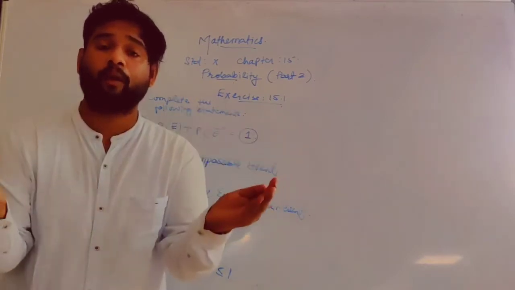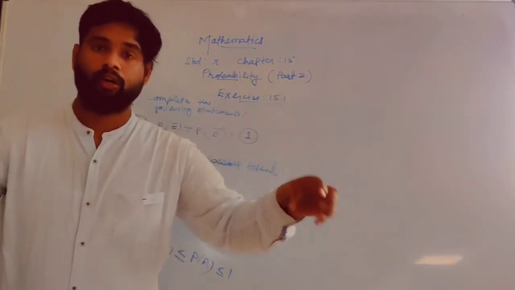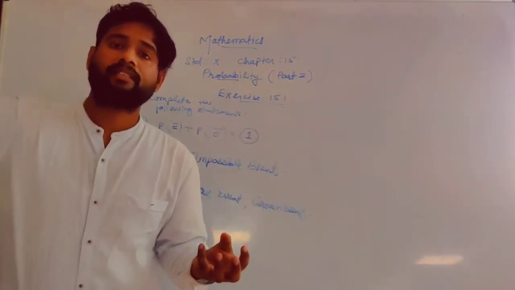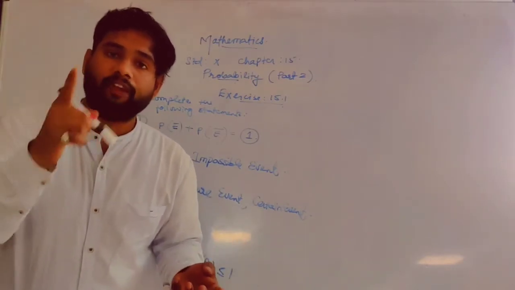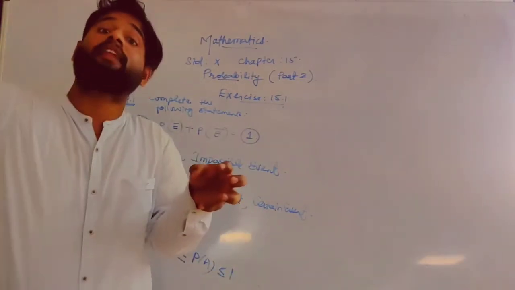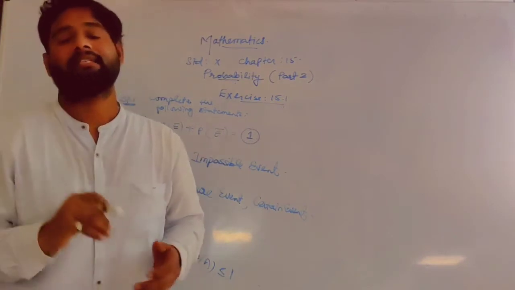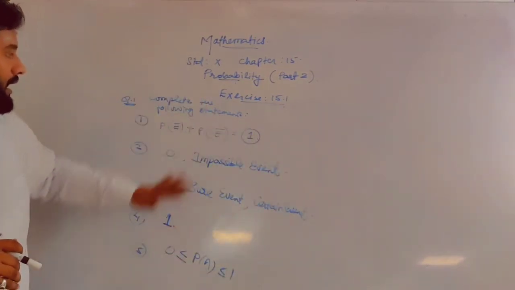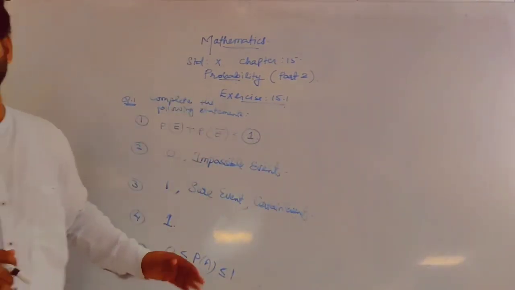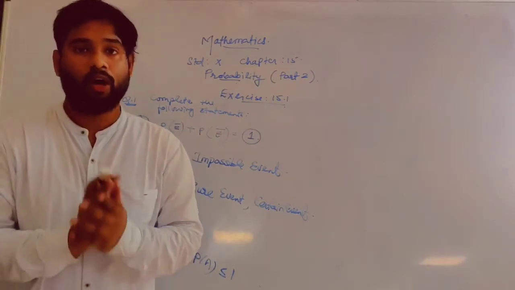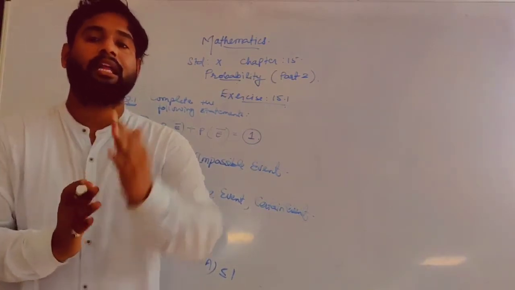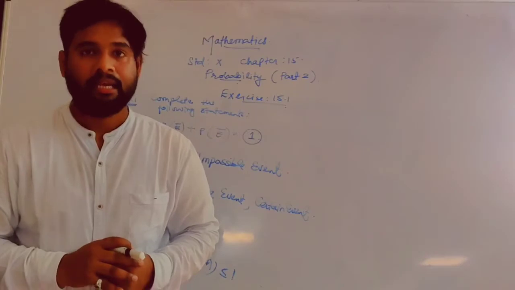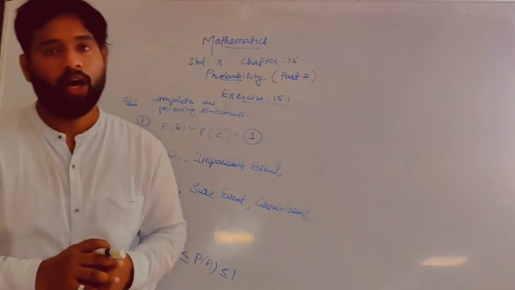What is the range of probability? 0 to 1. So what is the minimum value? 0. What is the maximum value? 1. So the probability of any event can be 0 or more than that, and can be 1 or less than that. So all of that has been discussed in video lecture number 1. I hope you have understood this entire fill in the blanks. Now let us quickly move to question number 2.